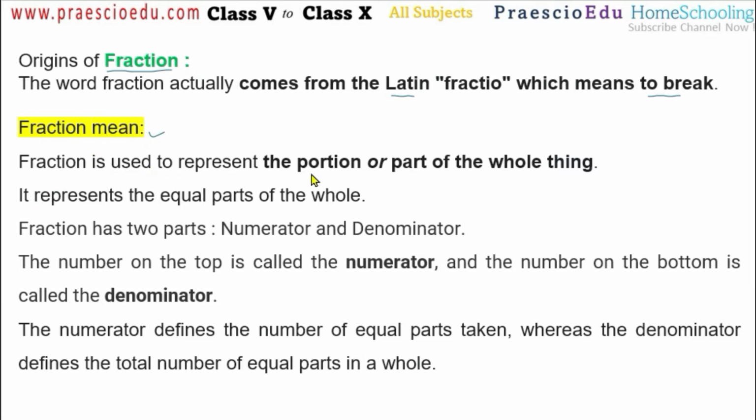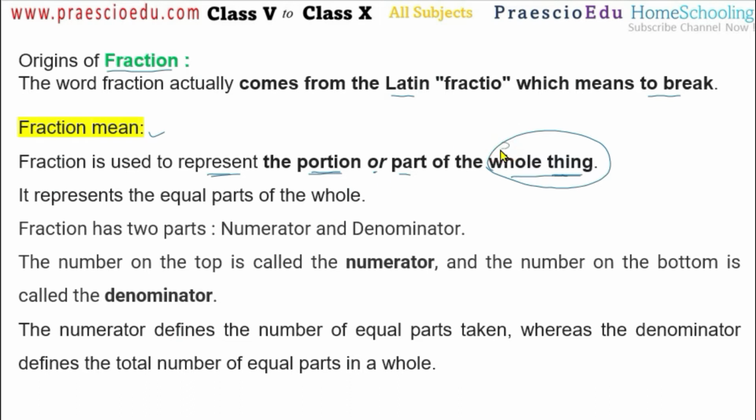Fraction is used to represent the portion, or we can say the part, of the whole thing. This is very important. Fraction means that a complete thing is there, a whole thing, and in that whole thing, the parts or portions that we are representing are called the fraction. Now this represents equal parts of the whole.